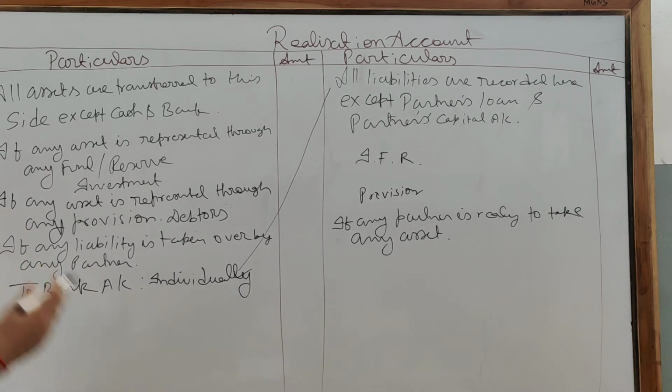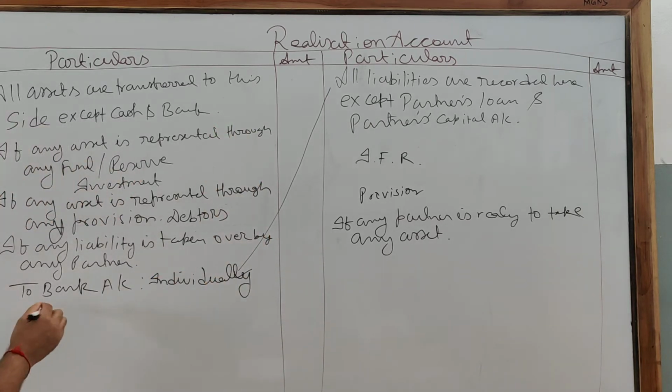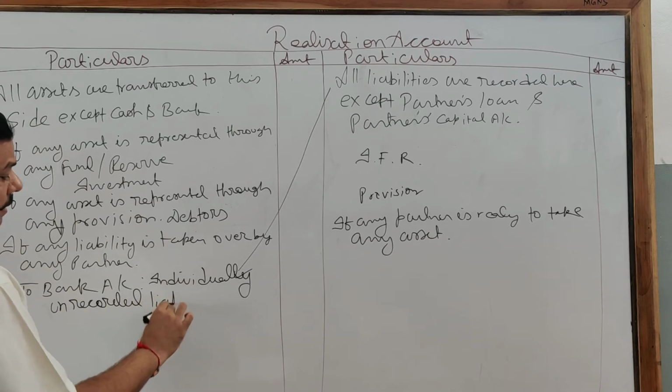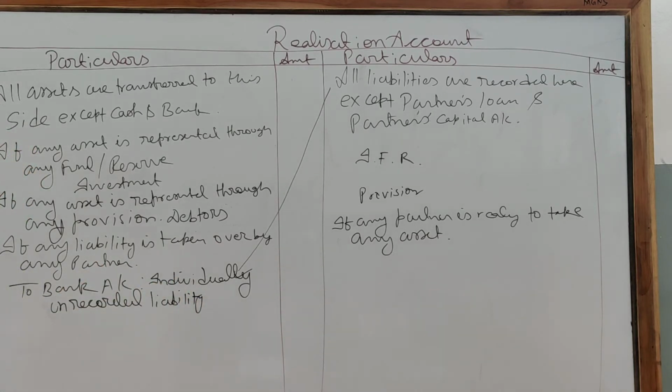Even if the question is silent as to its treatment, still you have to pay the liability, including unrecorded liabilities. There may be a liability which has not been recorded in the balance sheet but appears as additional information. Still you are supposed to pay the unrecorded liability.